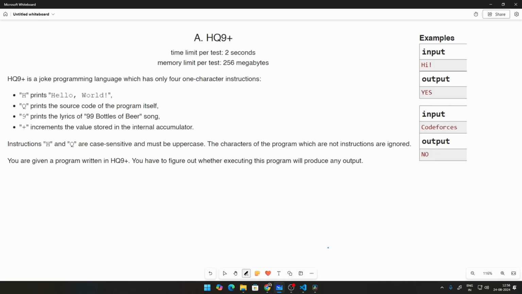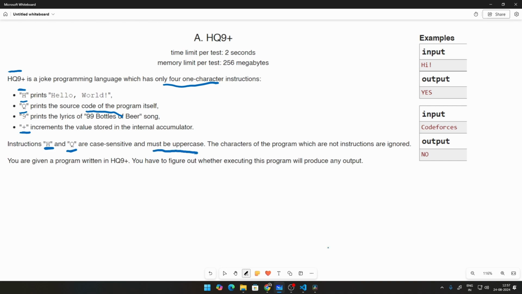So let's go ahead and read through this problem once before we attempt to solve it. HQ9 plus is a joke programming language. It only has 4 one-character instructions. If it says H, it prints hello world. If it says Q, it prints the source code of the program itself. If it says 9, it prints the lyrics of the 99 bottles of beer song, and plus increments the value stored in the internal accumulator.